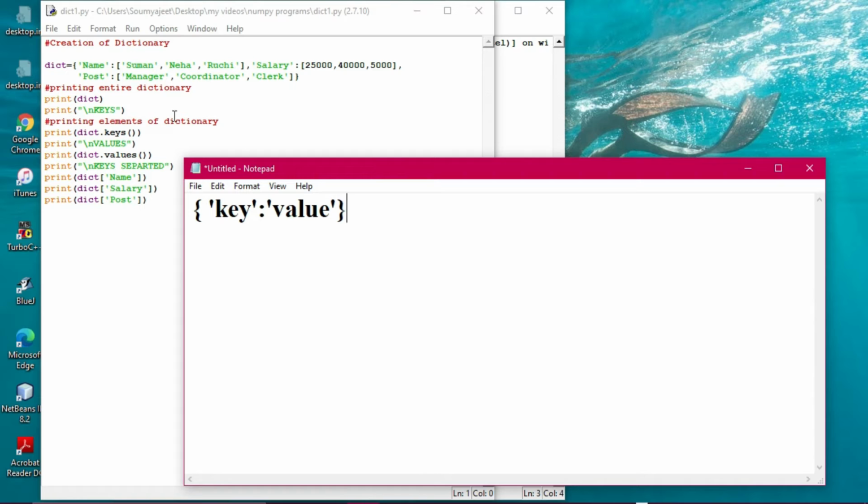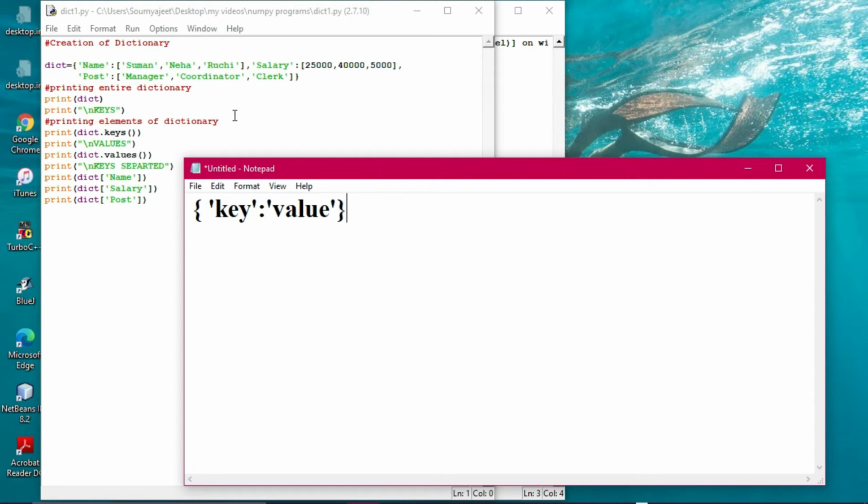Now I have used the concept of a list here. So this is a key and these are the set of values. We can give a set of values also if we want, and several keys have been created. In this particular program, there are three keys: name, salary, post, that is name, salary, post.